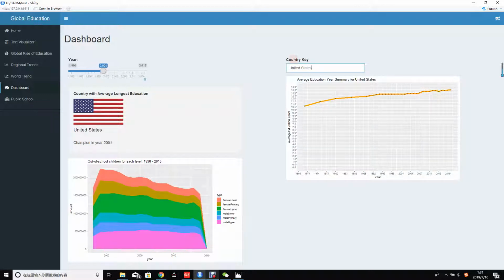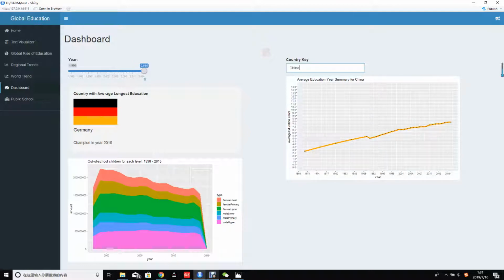This is for the US. You can see the average education years increase a little and then stay stable in recent years. And also you can search for China. You can see that although the average education years in China is relatively lower at the beginning, it increases dramatically in recent years.